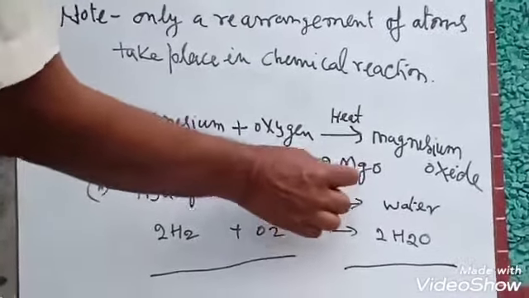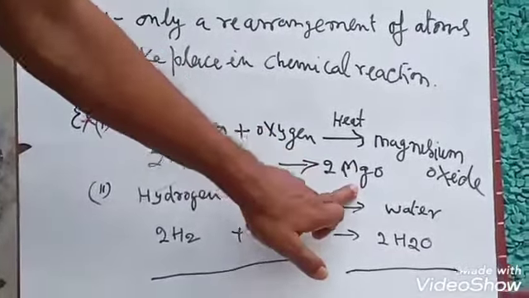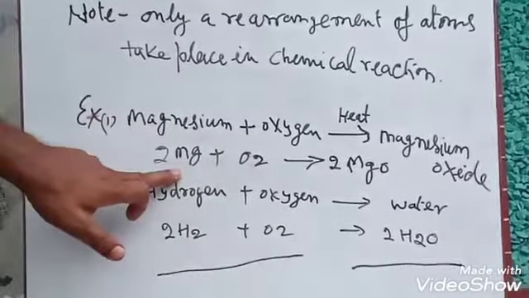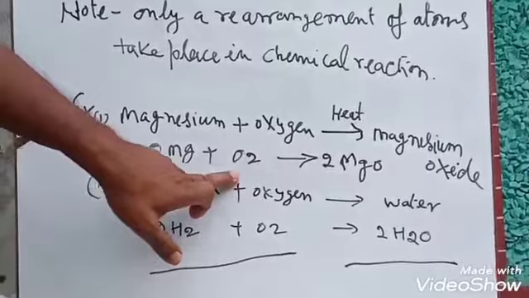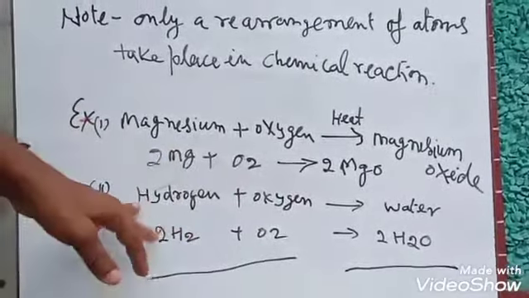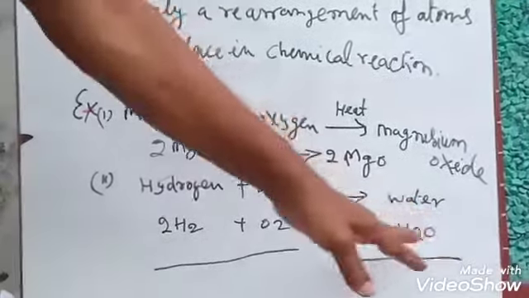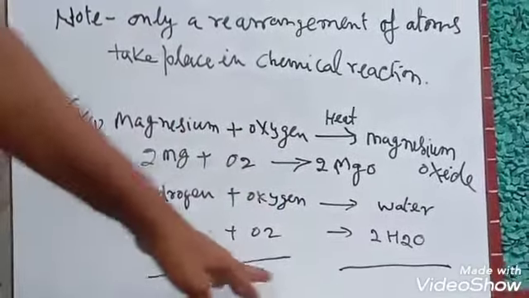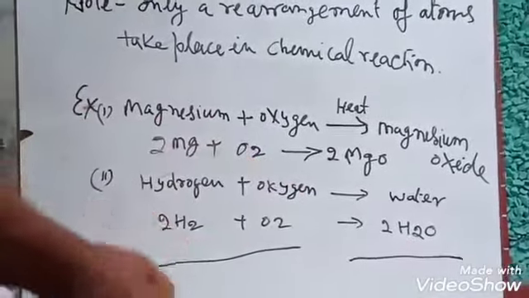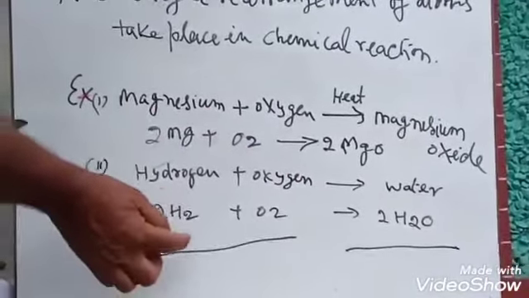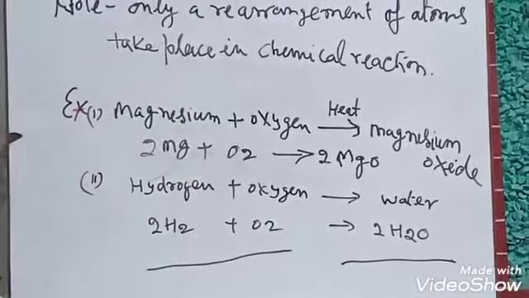The properties of this new substance are different from the properties of magnesium as well as the properties of oxygen. In the same way, when hydrogen and oxygen are combined, we get water: 2H2 plus O2 gives 2H2O. Here, the properties of H2O are always different from the properties of hydrogen and oxygen. This is the main thing.